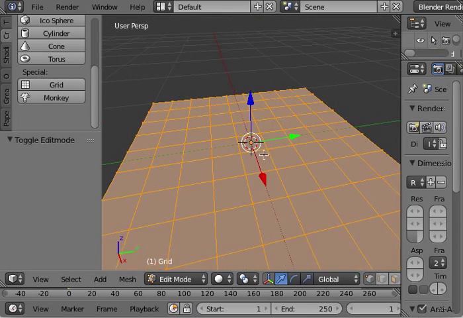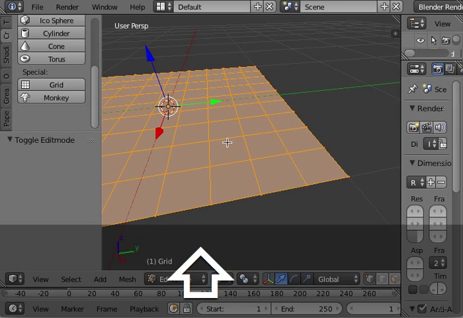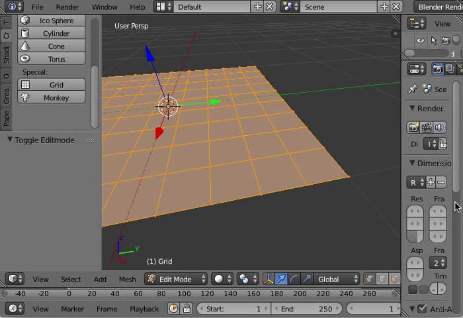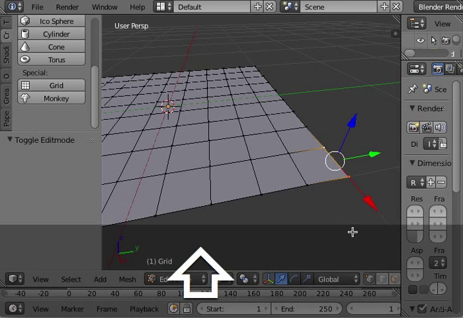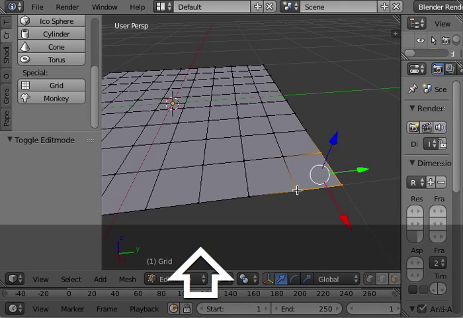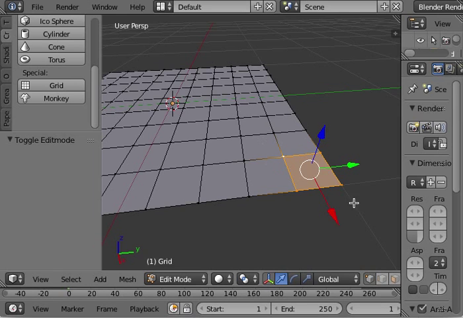So for example, let's say I want to merge this corner, so I can select these vertices, like these three for example, or even these four vertices, and I want only one vertex instead of four.